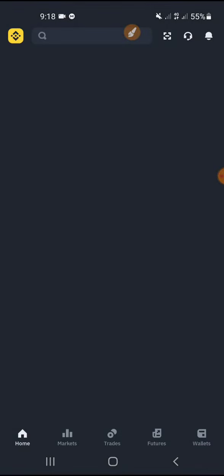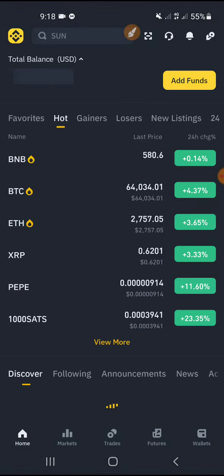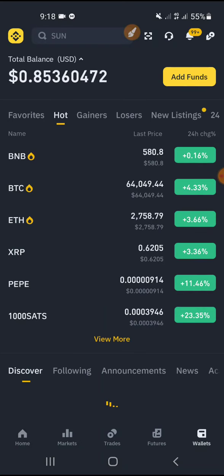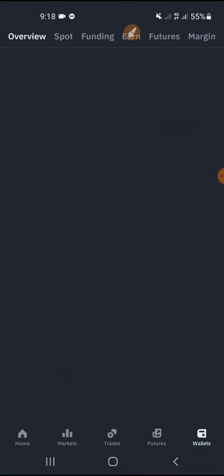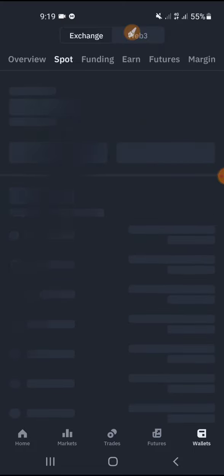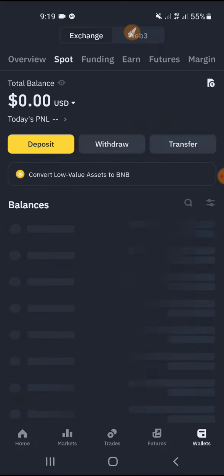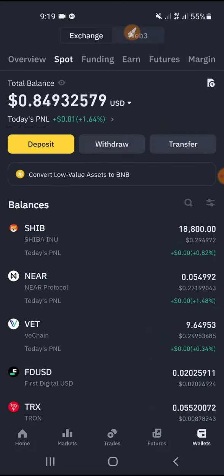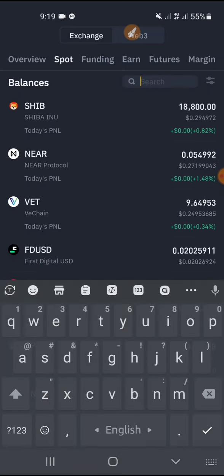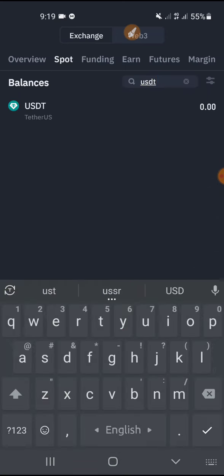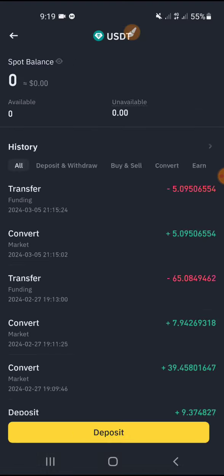You need to choose USDT, and the network would be Tron TRC20. Go to the wallet, and here is spot. Click on this spot and search here. Maybe you already know everything, I just demonstrated it. So USDT, click on this USDT, and it will be opened up immediately.